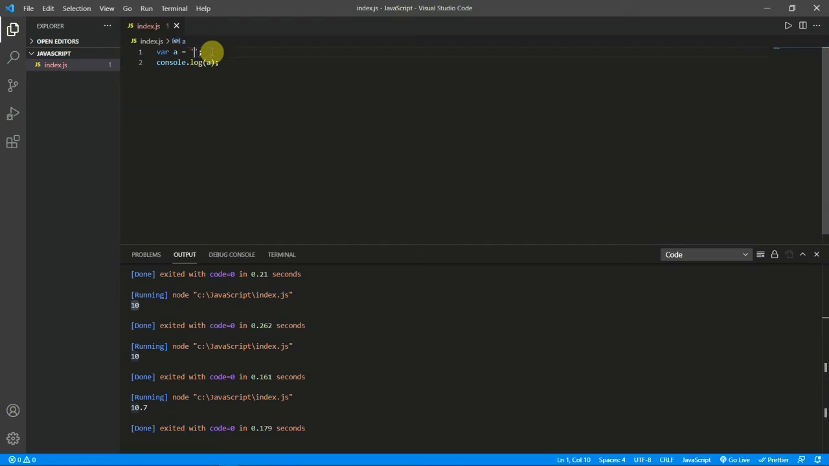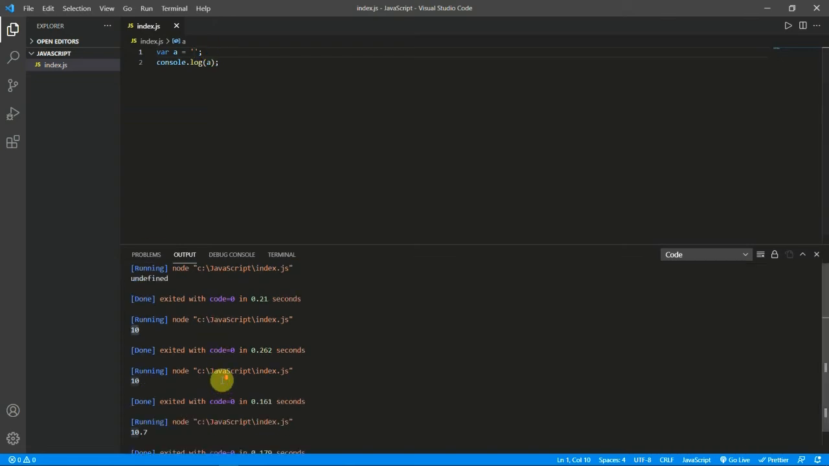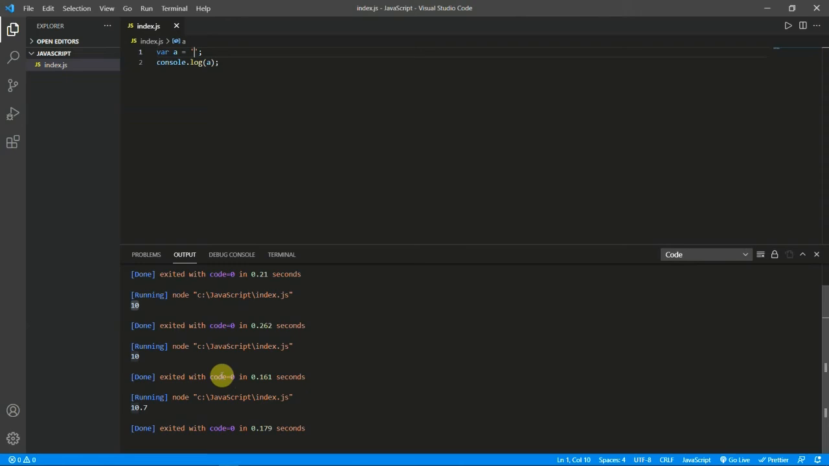There is no need to tell it beforehand that we are going to enter so and so data type. JavaScript automatically takes the data. So let's just try with a string value and run this. So we got a string, given a string.